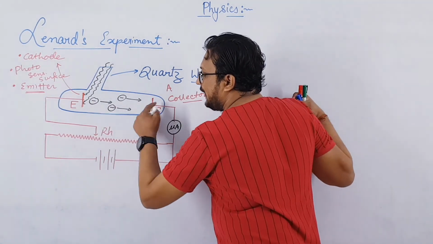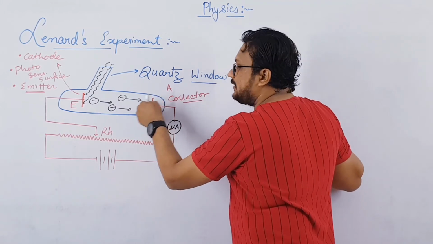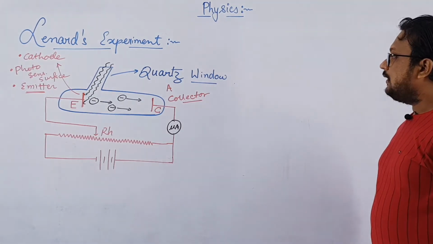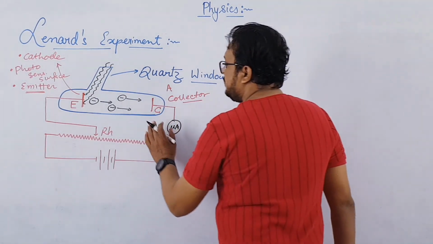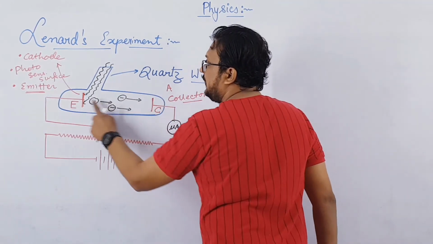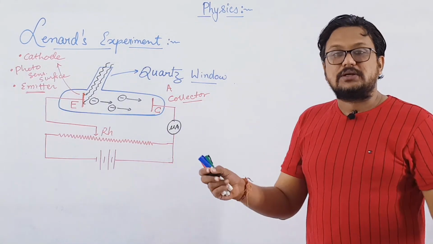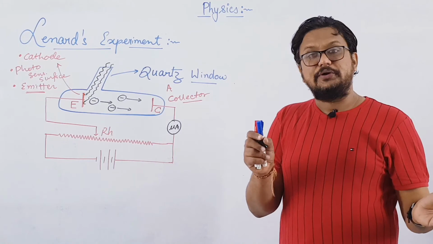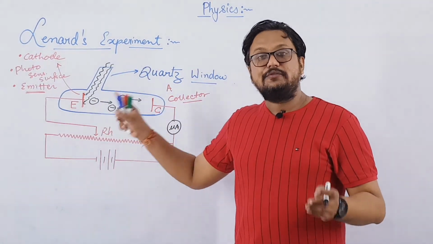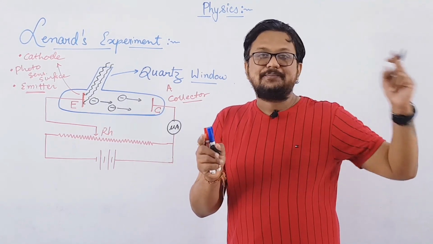So obviously vacuum is there, and because electrons are emitted from the emitter and are collected by the collector, the circuit will get completed and the current will start flowing in the circuit, right? So here electrons were emitted. This was the proof that electrons are emitted and current is flowing in the circuit. Otherwise cathode and anode, or emitter and collector, are not directly connected with each other, so it is an open circuit. Open circuit means current should not flow through it, but current is flowing on incidenting UV light on the emitter, which means that electrons might have been emitted from the emitter and reached the collector.